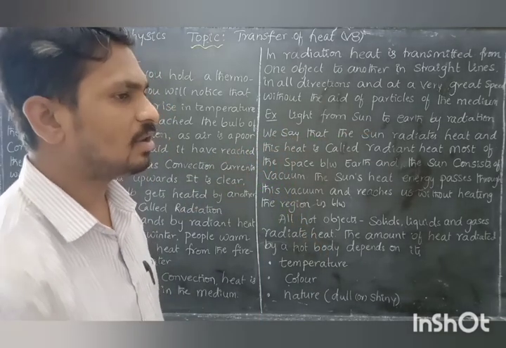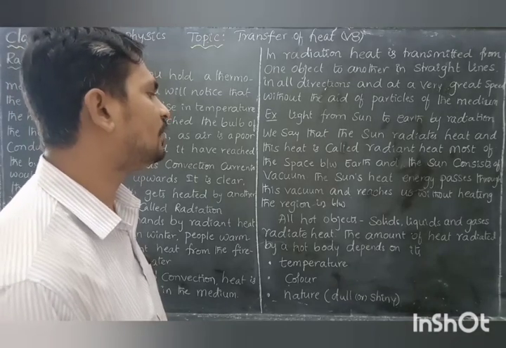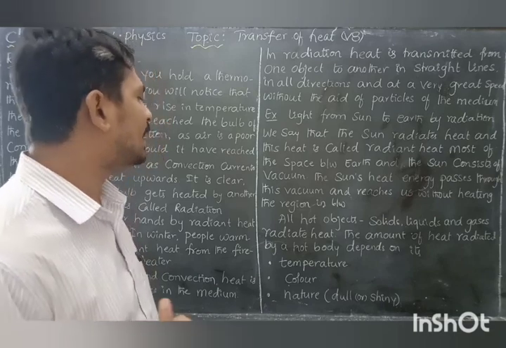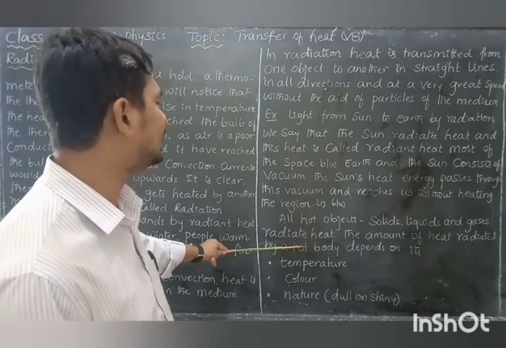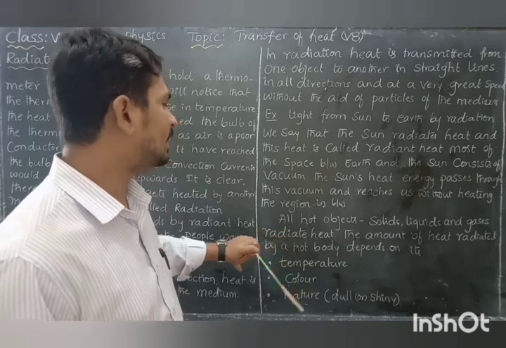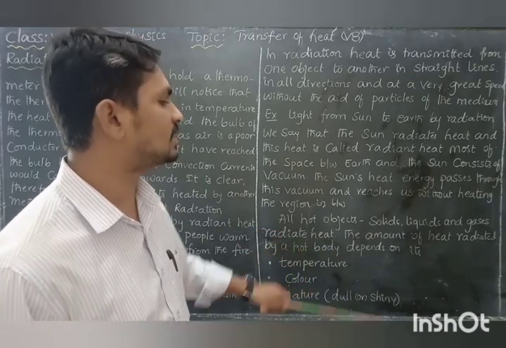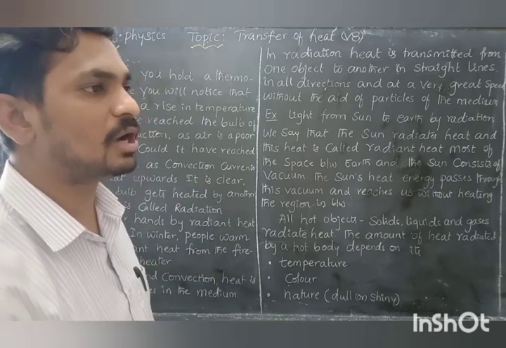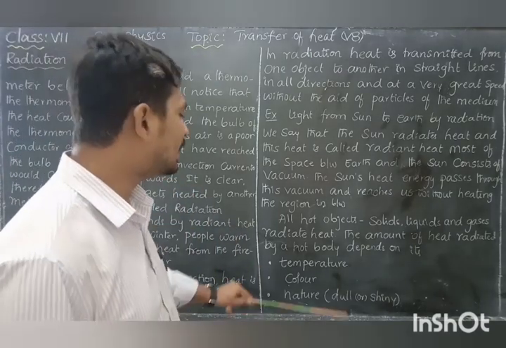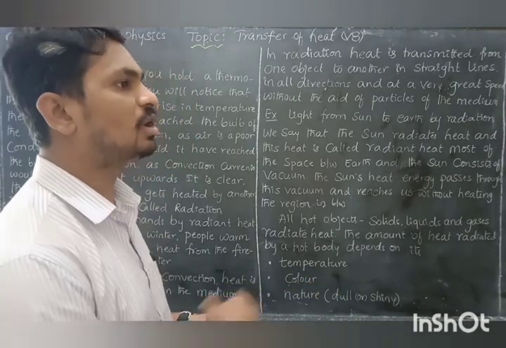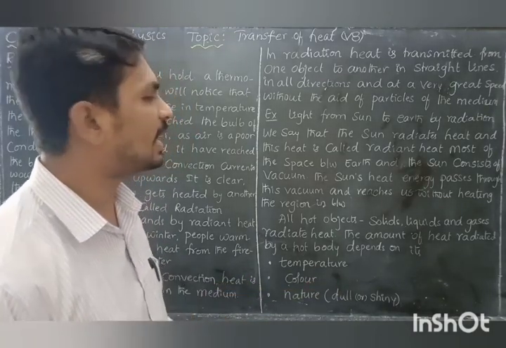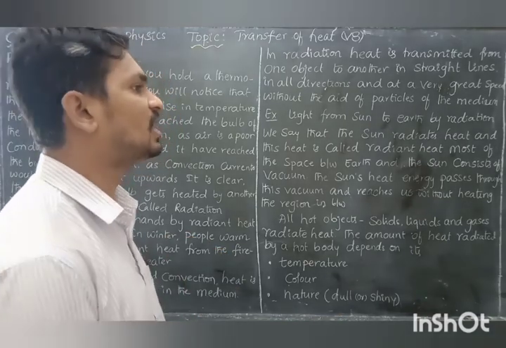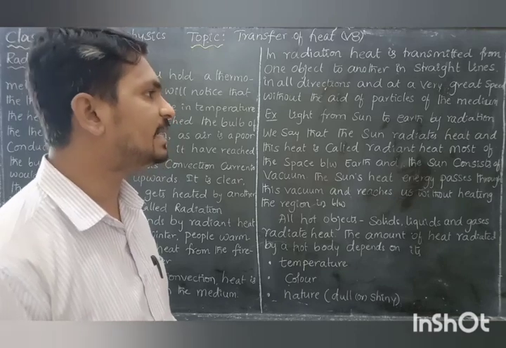Not only the sun, all bodies, whether solid, liquid or gas, if they are hot, will emit or radiate heat. The amount of heat radiated by a hot body depends upon the temperature. The more the temperature, the more heat is released. It also depends upon the color, what type of color it has, and based on that how much heat is produced.